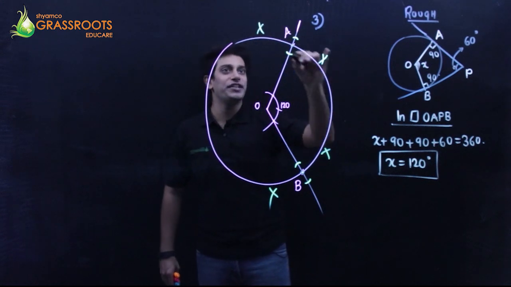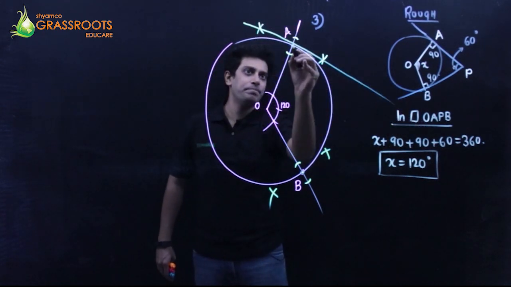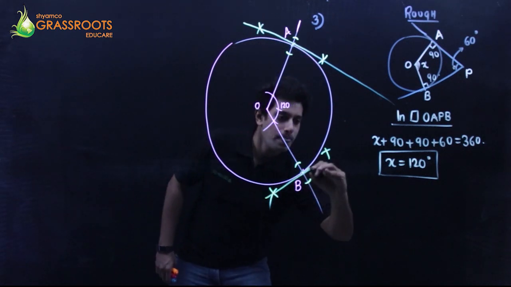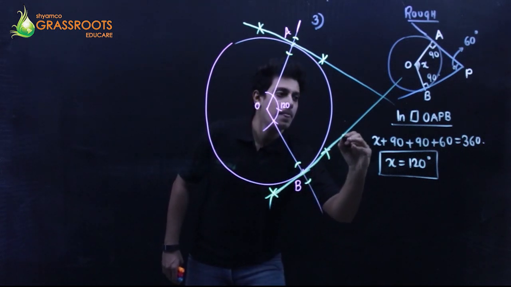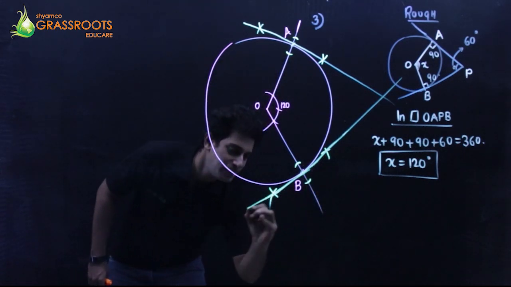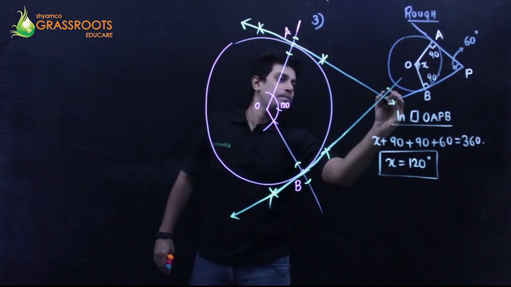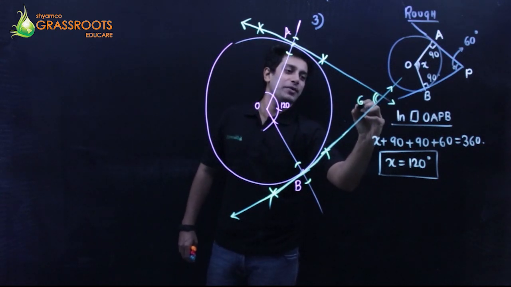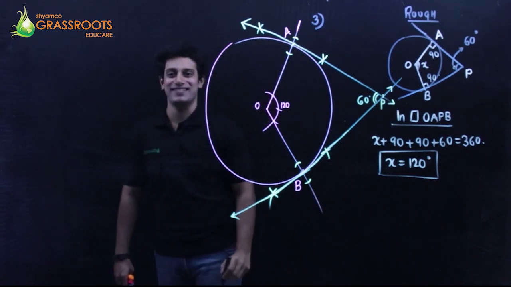You just join it. And join this, with a straight line. And you can extend it. And where they meet now, guys, trust me, automatically, this is going to be 60 degrees.